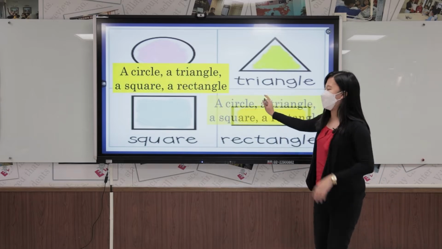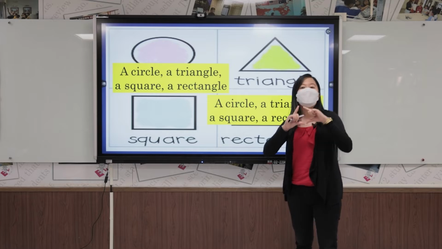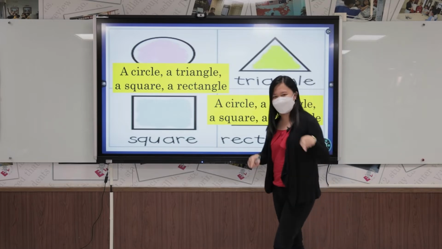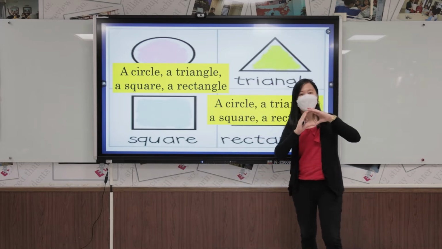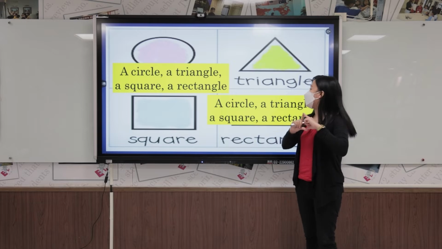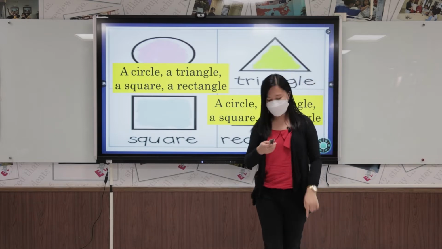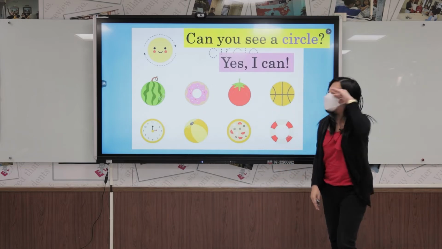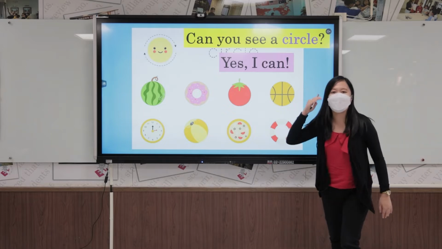A circle, a triangle, a square, a rectangle. Next, let's just repeat it. A circle, a triangle, a square, a rectangle. Can you see a circle?